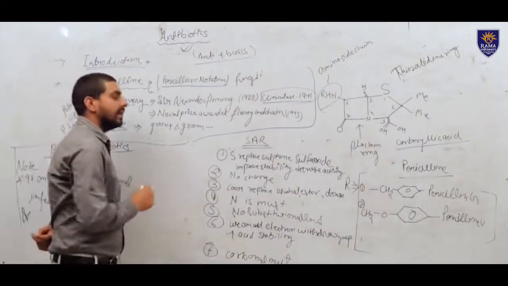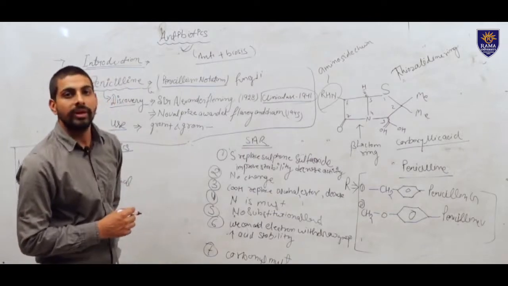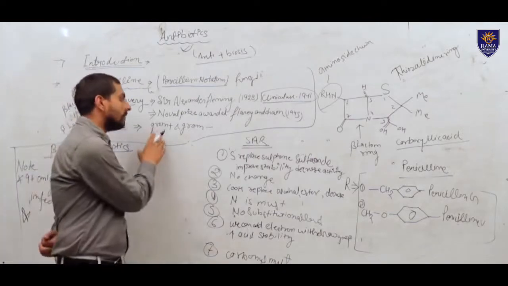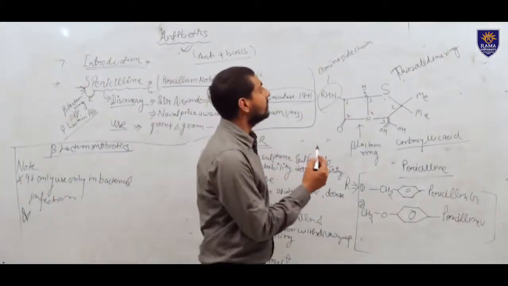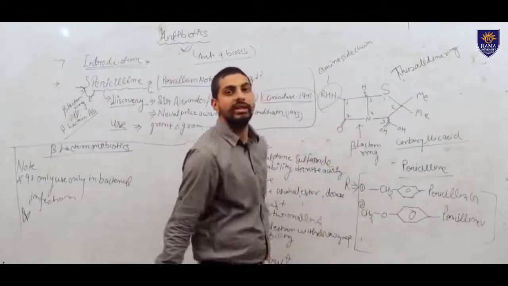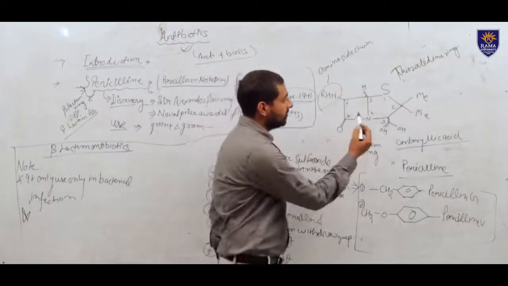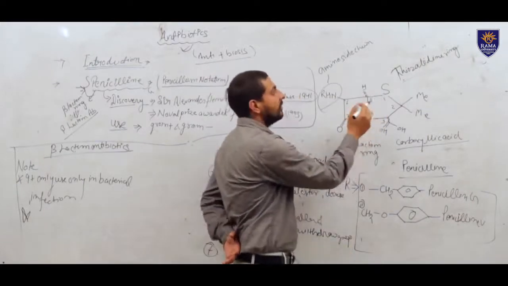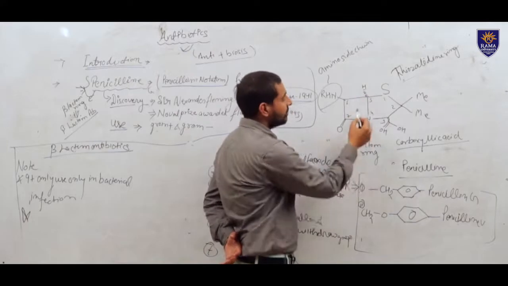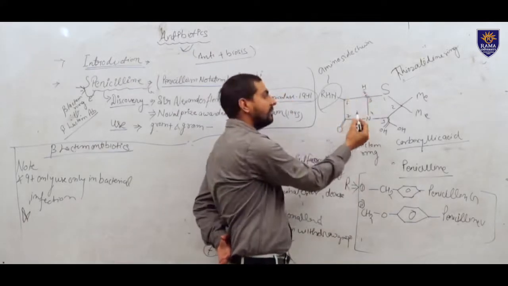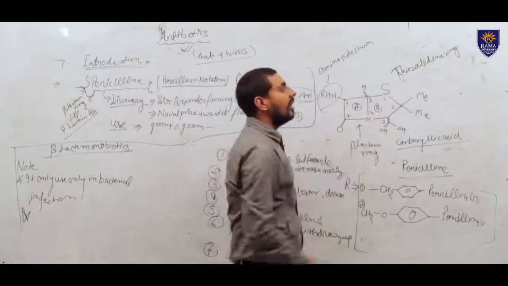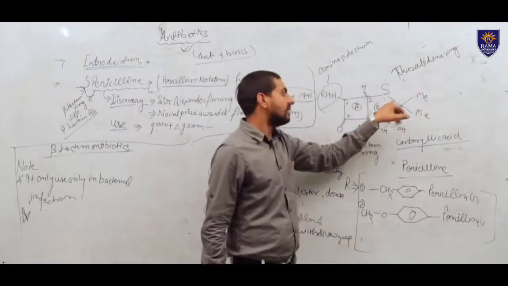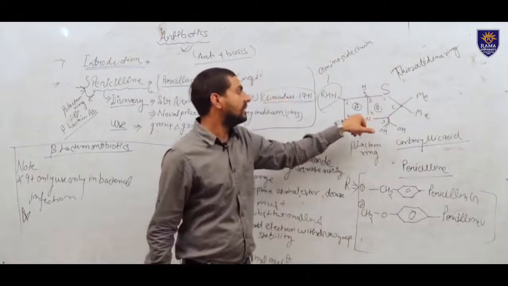It works on gram positive as well as gram negative bacteria. It destroys gram positive bacteria as well as gram negative bacteria. When we see the structure of penicillin, we will see that it has a beta lactam ring. This is our beta lactam ring, and this is called the thiazolidine ring. This is the thiazolidine ring, and this is the beta lactam ring.